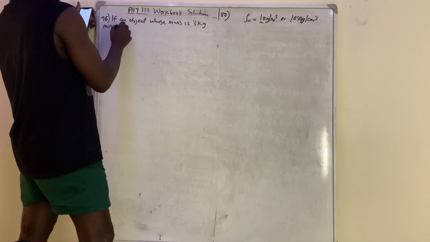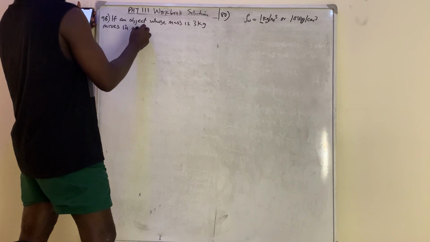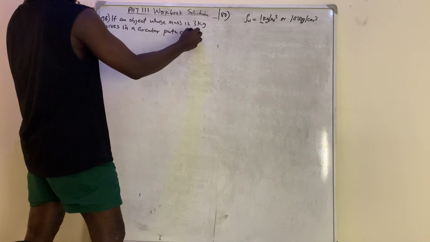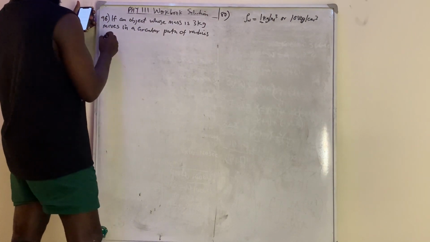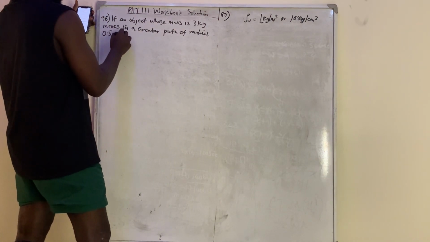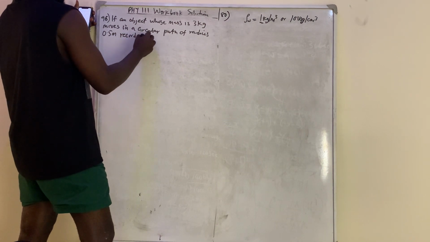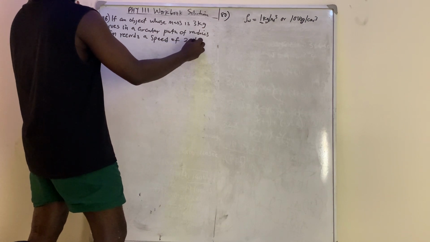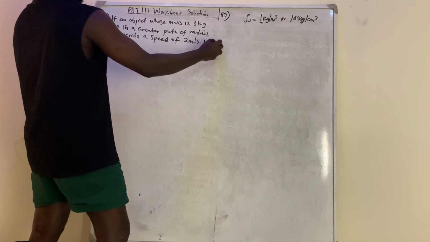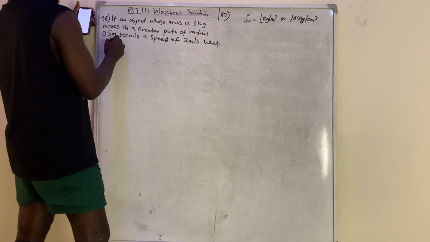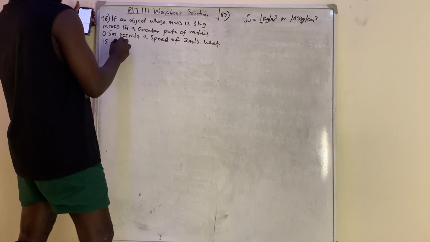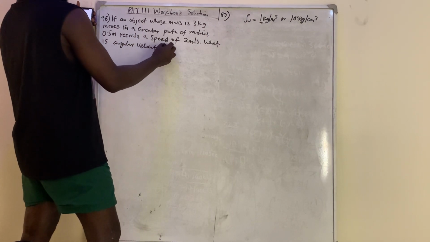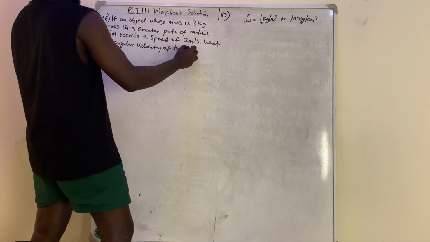So the object moves in a circular path of radius 0.5 meter, and records a speed of 2 meter per second. Now I say, what is the angular velocity of the object?